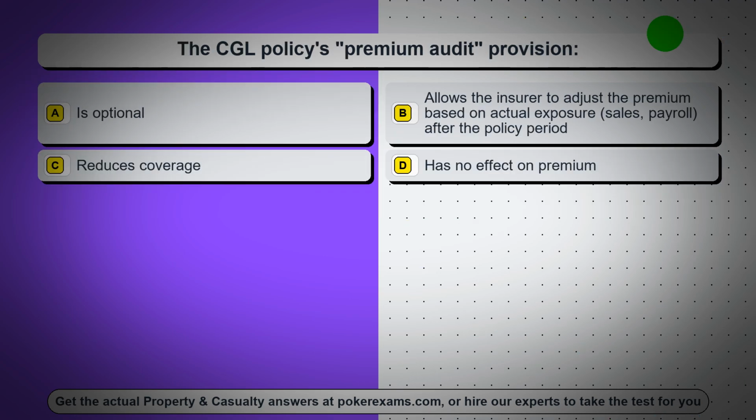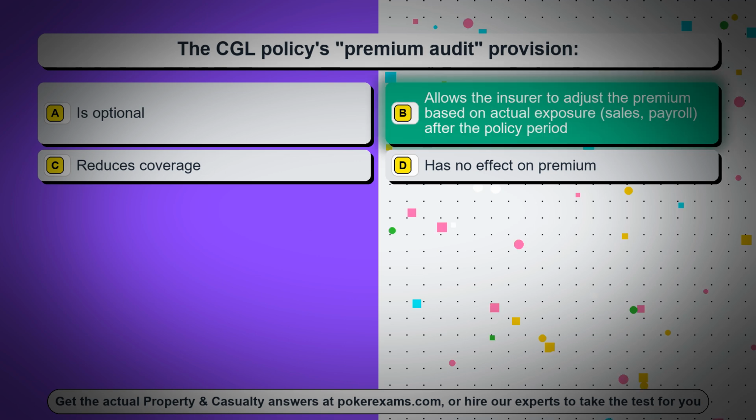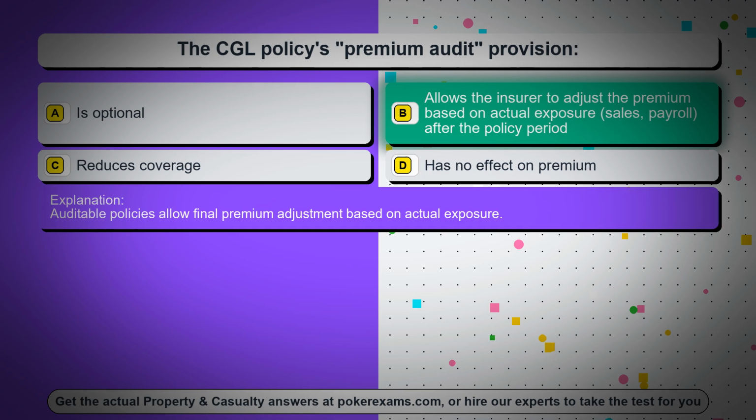Question 47. The CGL policy's premium audit provision, Option A, is optional. Option B, allows the insurer to adjust the premium based on actual exposure, sales, payroll, after the policy period. Option C, reduces coverage. Option D, has no effect on premium. The correct answer is option B, allows the insurer to adjust the premium based on actual exposure, sales, payroll, after the policy period. Auditable policies allow final premium adjustment based on actual exposure.